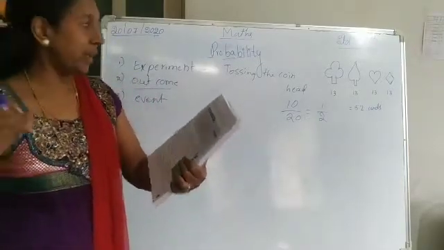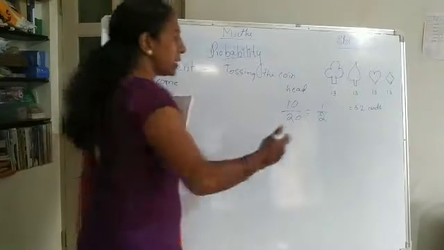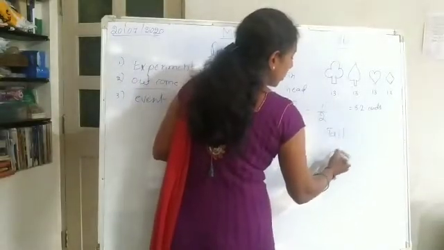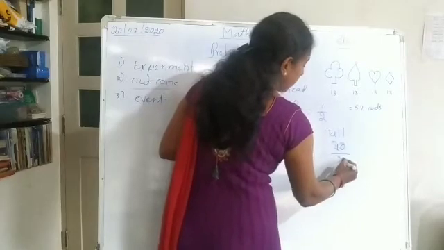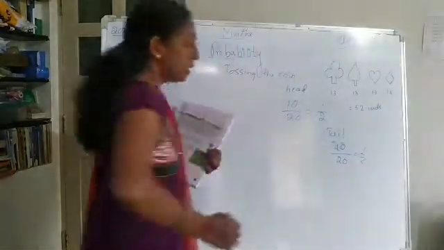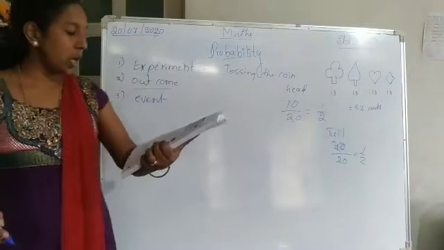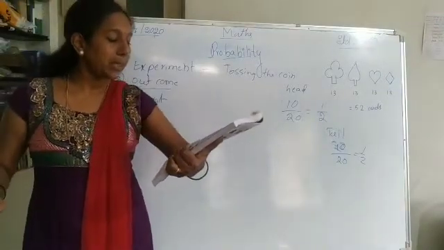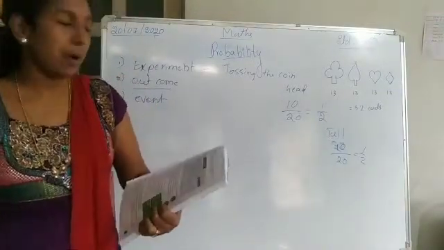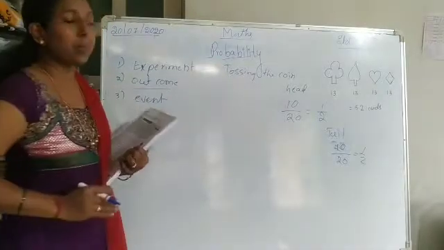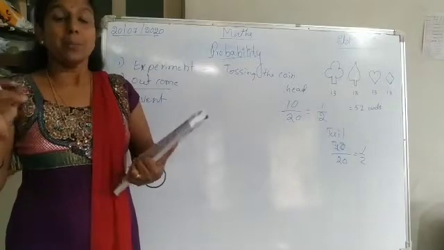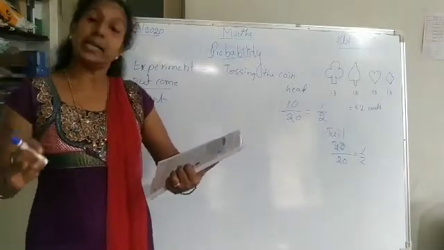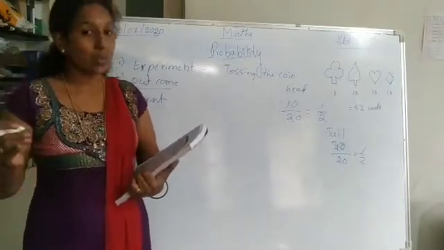One event, because one more is there: that is the tail. So here 10 heads and tails out of 20, so that is also 1 by 2. Next, the probability of landing on heads is half, and the probability of landing on the tail is also half.